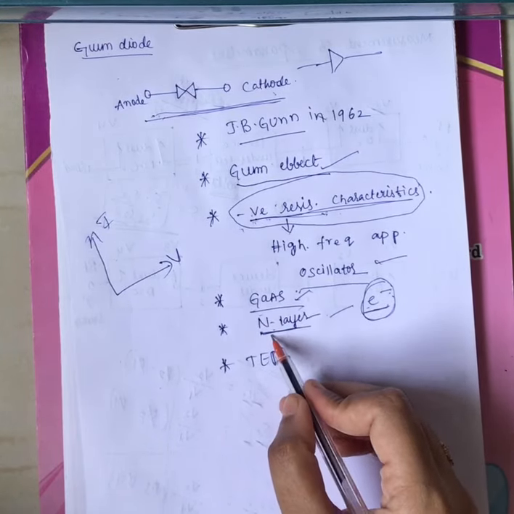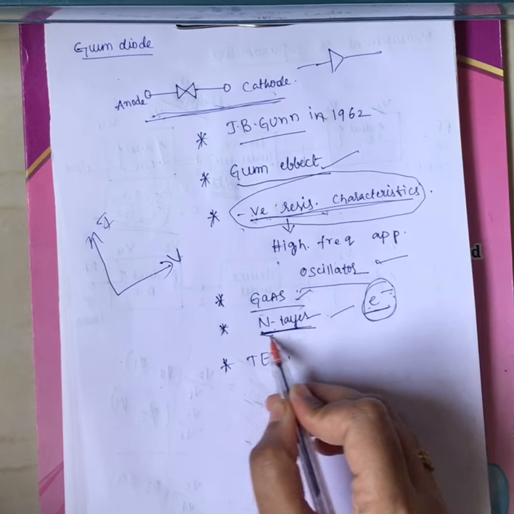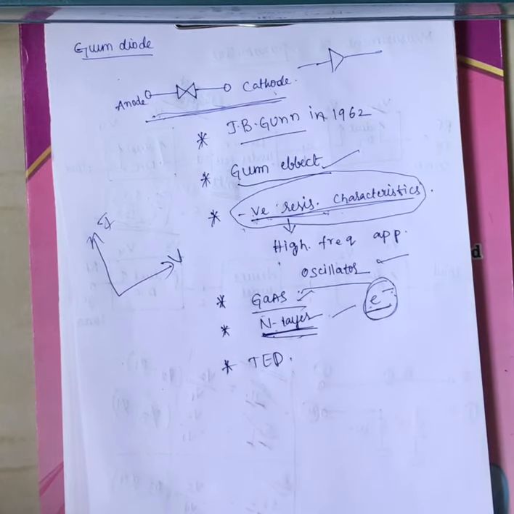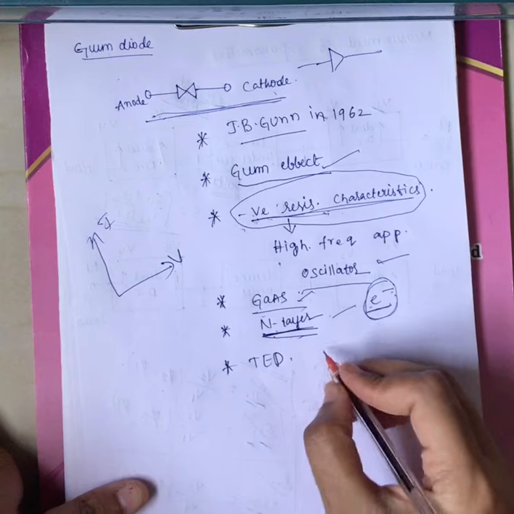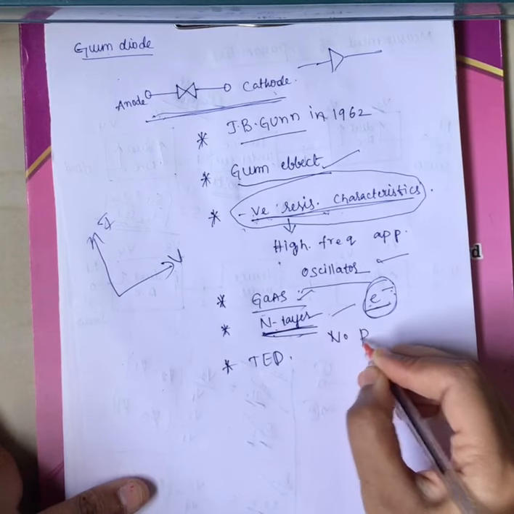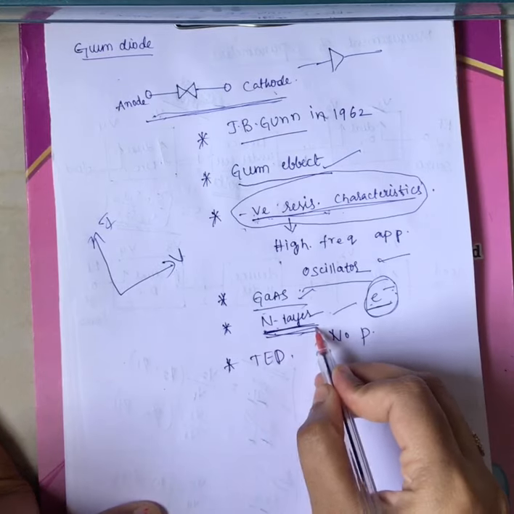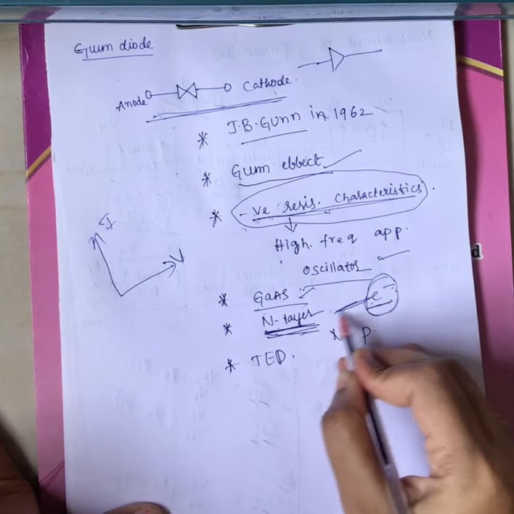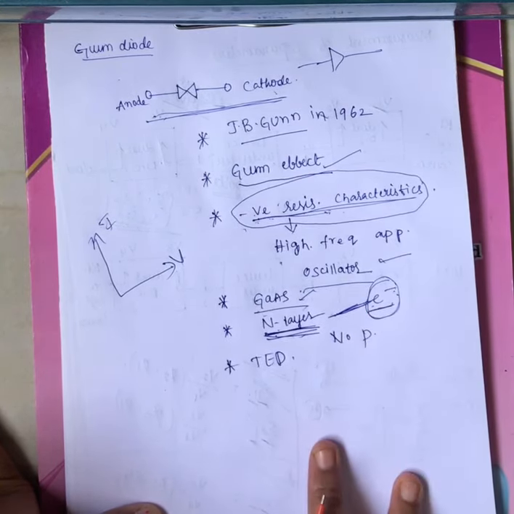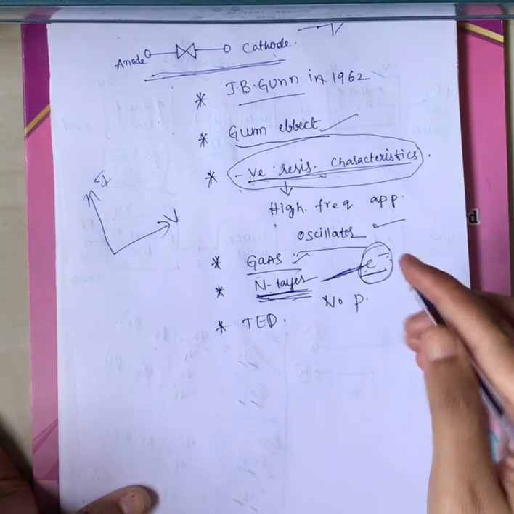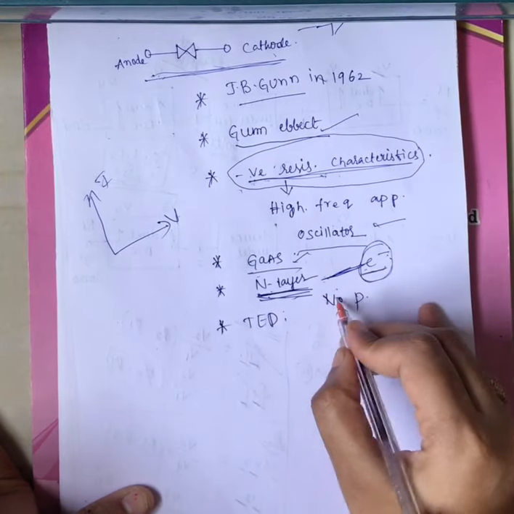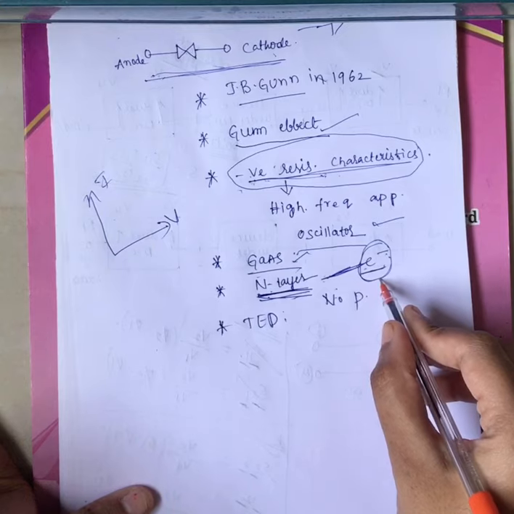Now this Gunn diode contains only an N layer. Only N layer, no P layer is present. Because of the presence of only the N layer, the majority carriers are electrons.